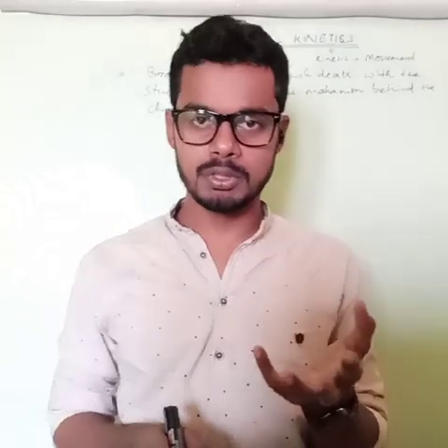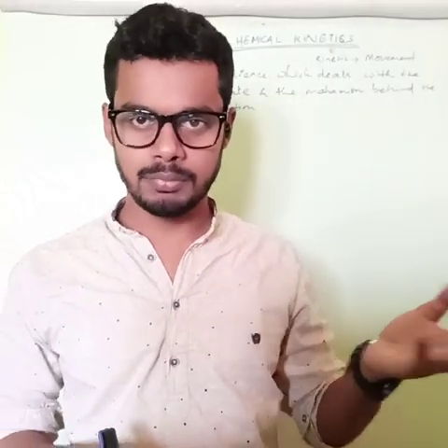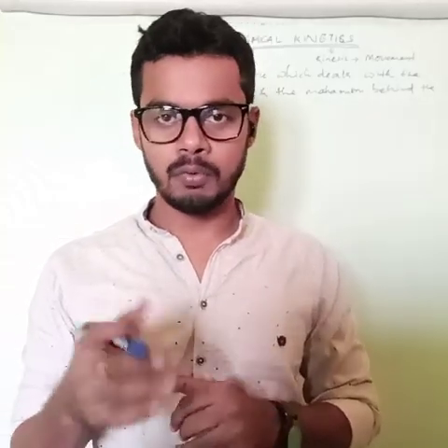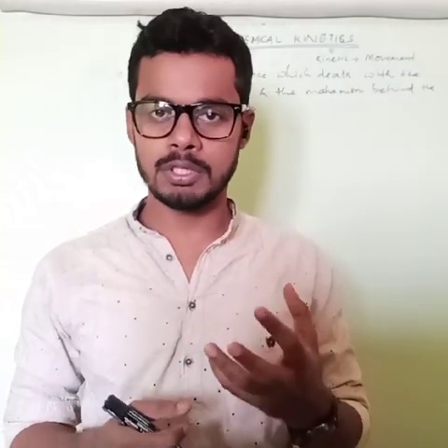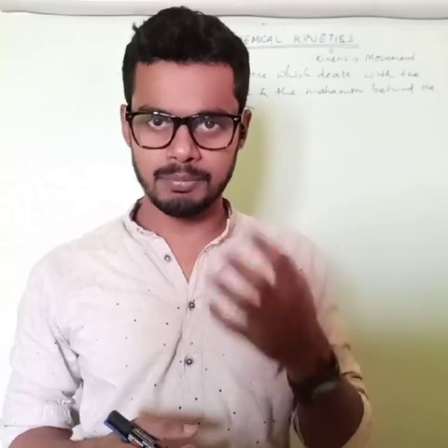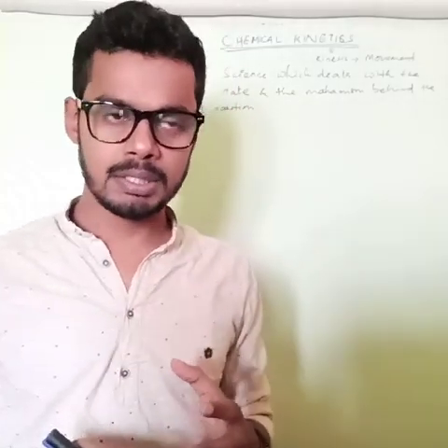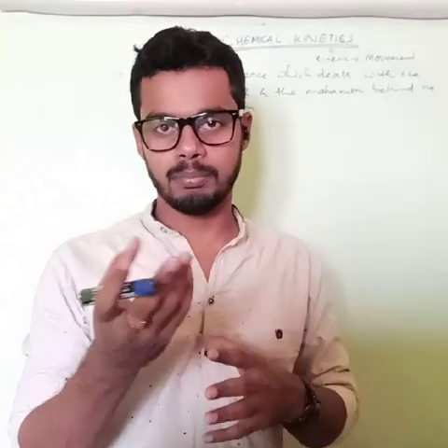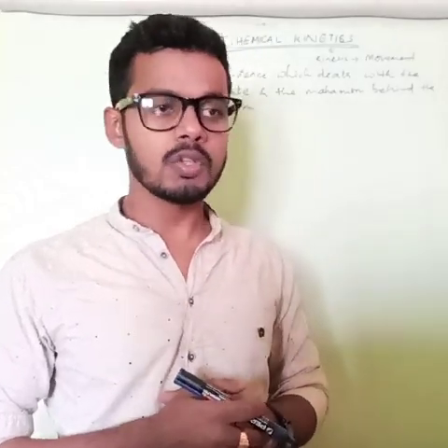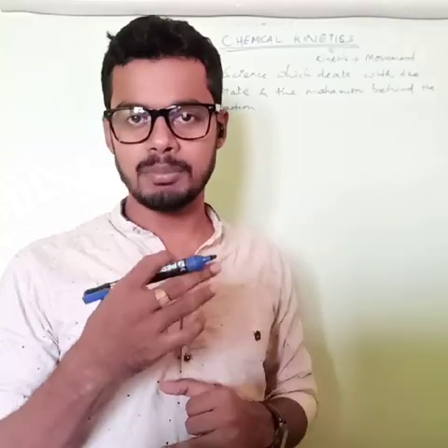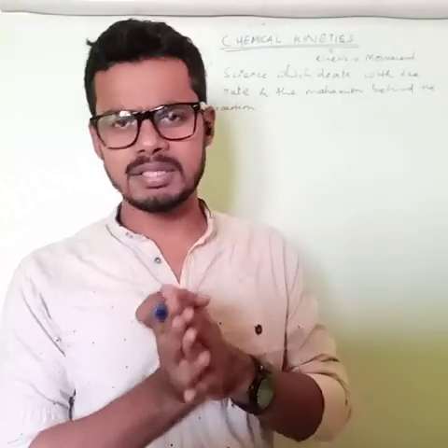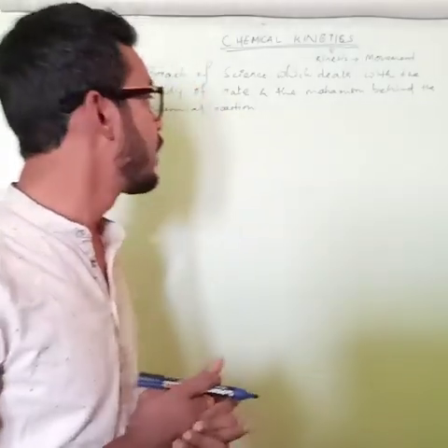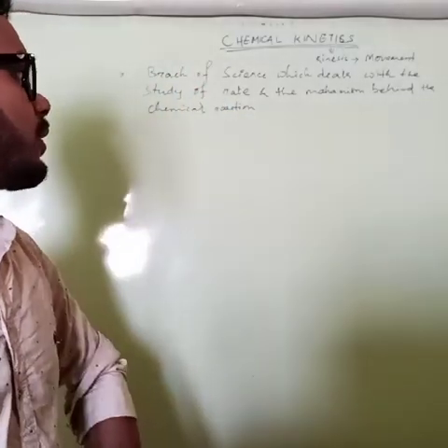If you keep food at room temperature at your home, you get to know that after 1 day or 2 days the foul smell comes from that food, right? So how much time for rice it takes, different time for apple it takes. So for these chemical reactions, the rate and the mechanism, what are the reasons, we will read in this chapter.